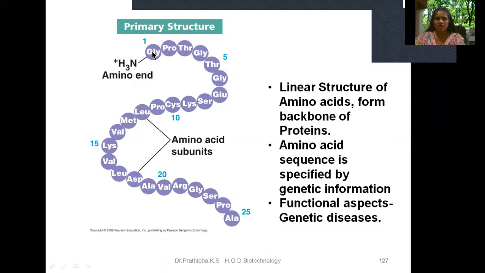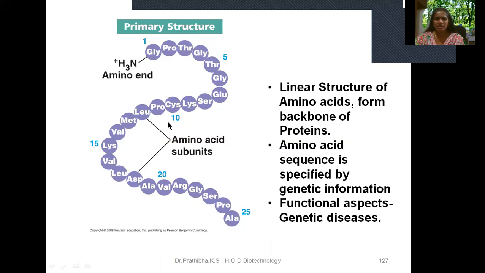In the primary structure, it is linear; one end will be the amino terminus and the other end the carboxyl terminus. In a nucleic acid, you say 5' phosphate and 3' hydroxyl. Like that, in protein molecules, one end is the amino terminus and the other is the carboxyl terminus, whereas in DNA it is 3' hydroxyl and 5' phosphate. The linear structure of amino acids forms the backbone of proteins. The amino acid sequence is specified by genetic information, right?